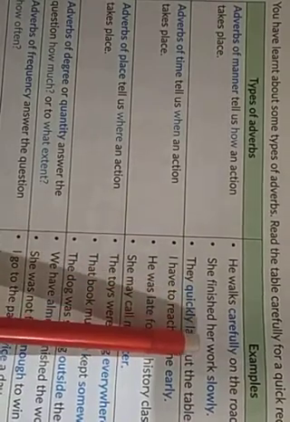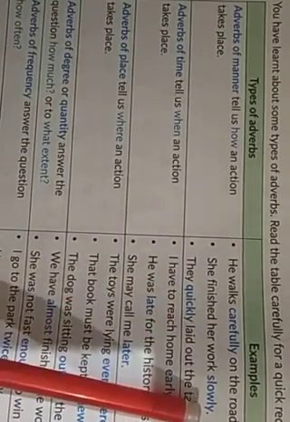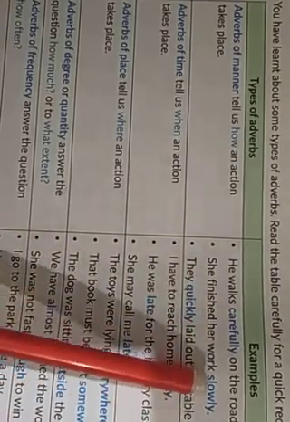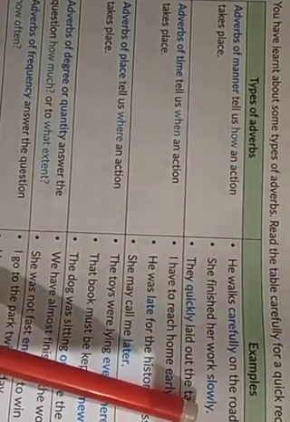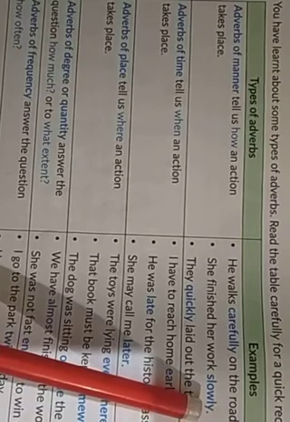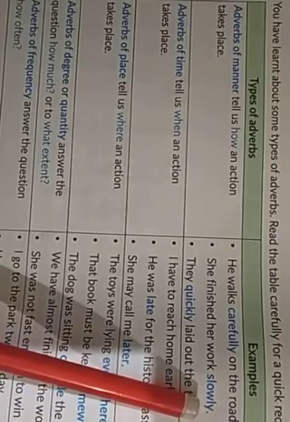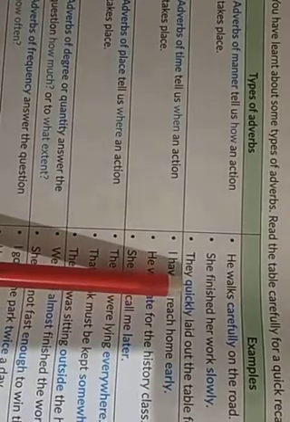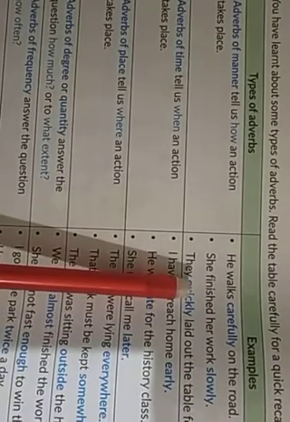She finished her work slowly. How did she finish her work? She finished her work slowly. So slowly is again an adverb of manner, as it tells you how an action takes place. They quickly laid out the table for everyone. So here quickly is an adverb of manner.